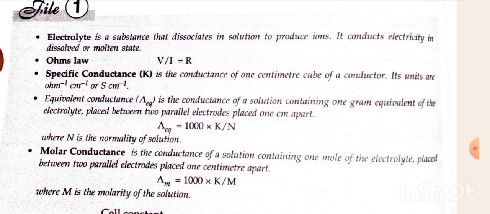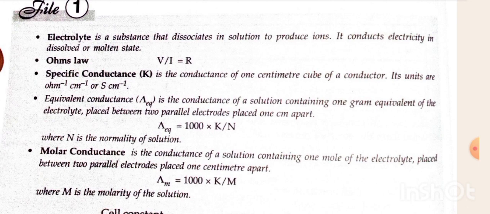Electrolyte is a substance that dissociates in solution to produce ions. It conducts electricity in dissolved or molten state. Ohm's law: V by I is equal to R. Specific conductance K is the conductance of 1 centimeter cube of a conductor. Its units are ohm inverse centimeter inverse, or Siemens centimeter inverse.